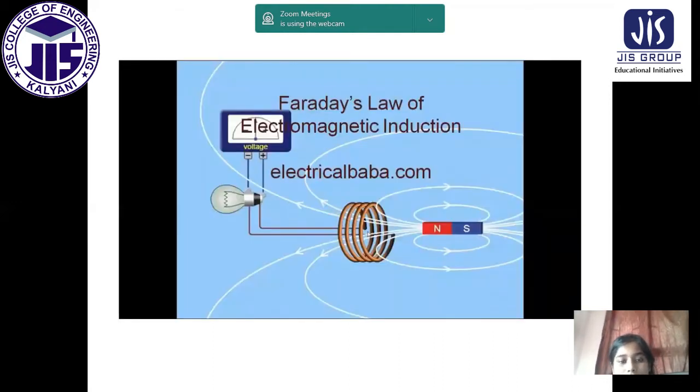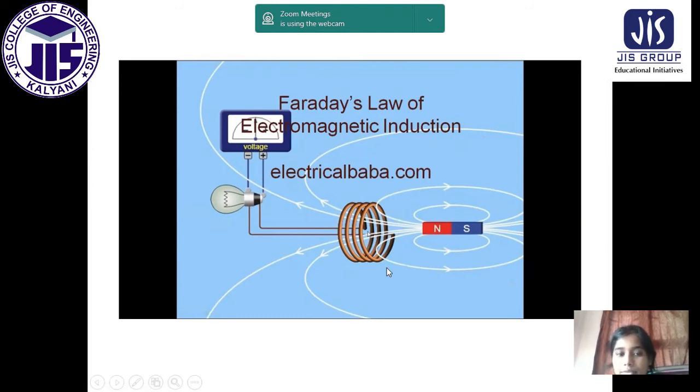This is another figure, Faraday's law of induction. Here this is the North Pole and this is the South Pole, and this is the coil. So when it rotates with a speed v, what will happen? The magnetic field induced here will be changing with time.